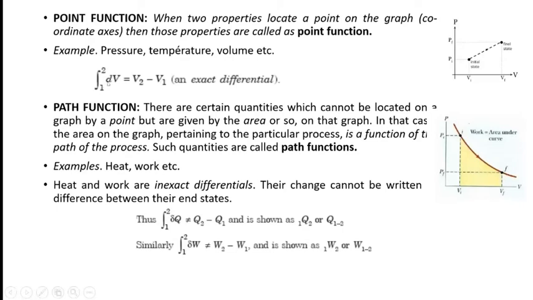Here the integration from 1 to 2 of dV is equal to V2 minus V1. If we take dT, it will be T2 minus T1. If we take dP, it will be P2 minus P1. But in the case of work and heat, it is not like that. The integration from 1 to 2 of delta Q is not equal to Q2 minus Q1, but it can be referred to as Q12.